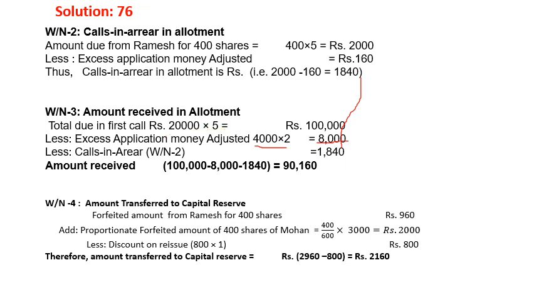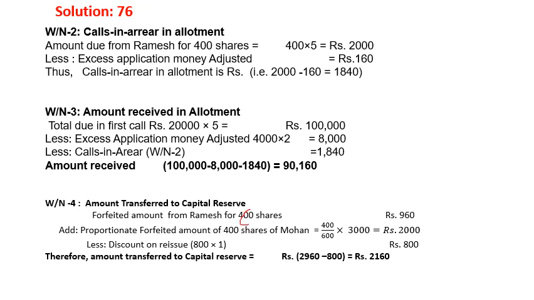Now there is one more working required, because there is a total amount, and we need to find how much will be transferred to capital reserve. In this case we will find the forfeited amount. The question says 800 shares are reissued, but we forfeited 400 shares from Ramesh and 600 shares from Mohan. So altogether 1,000 shares are forfeited, but we are reissuing only 800 shares.